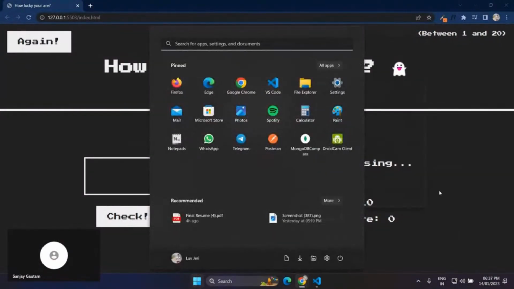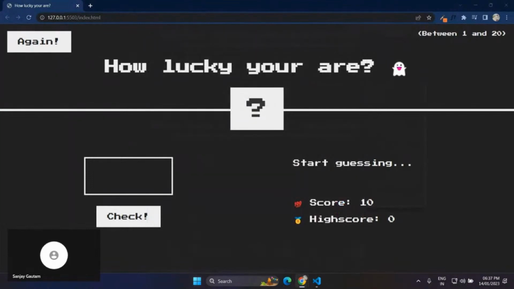works. So it's going to be a very simple game, and in this game you just have to guess a number between 1 to 20. There's a lucky number every time. Suppose the lucky number is, let's say, 5, and you don't know it, but it's between 1 to 20, and you have to guess that lucky number, and you will get 10 attempts to get that number.